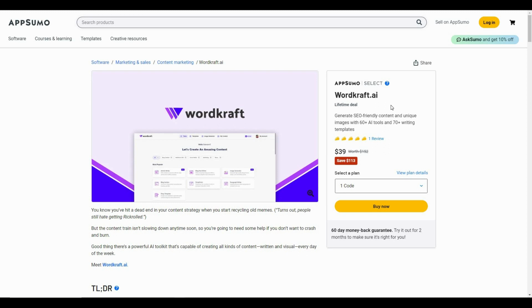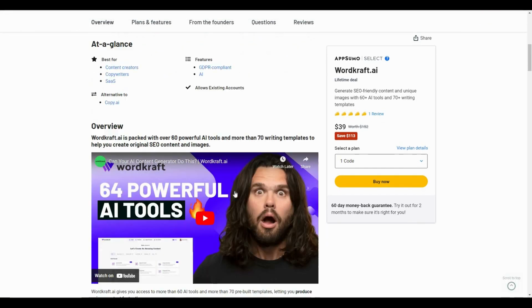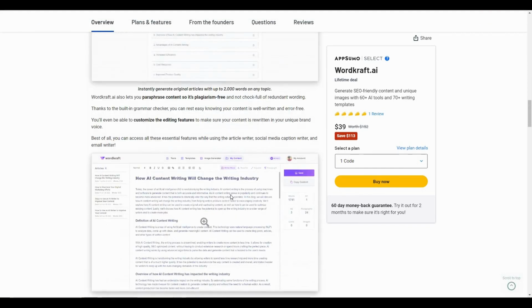There are also some other impressive features, such as this tool can write a 3000 word article in a few seconds with just 2 clicks, and the article generating process is also very cool. It even shows you the related images that you can use on your article to get better ranks on SEO. So overall, I think Wordkraft.ai is an excellent AI writing tool.